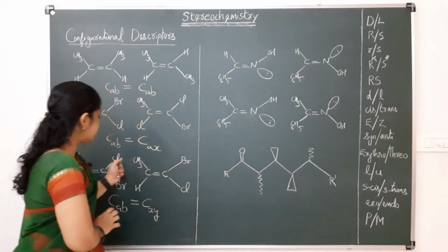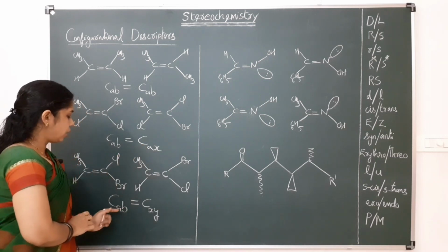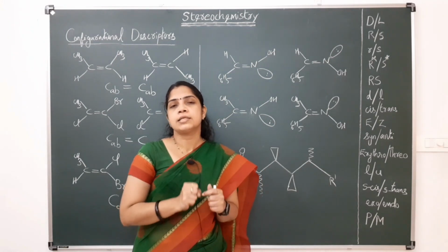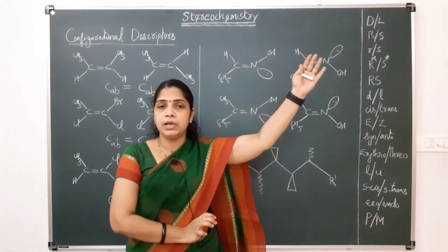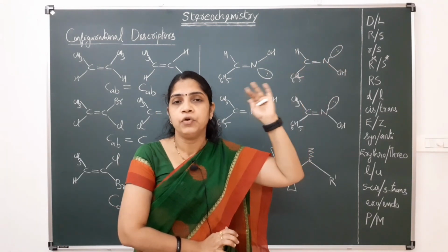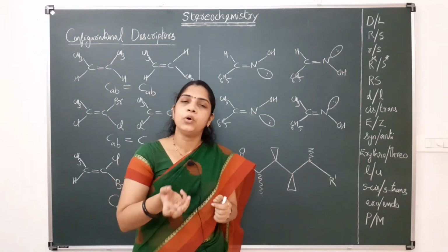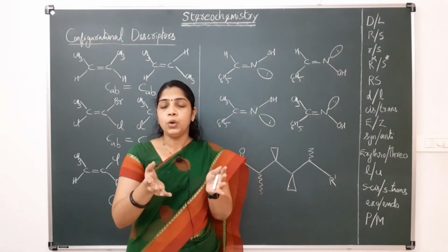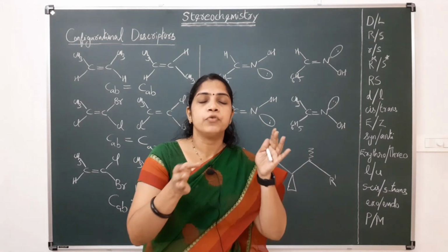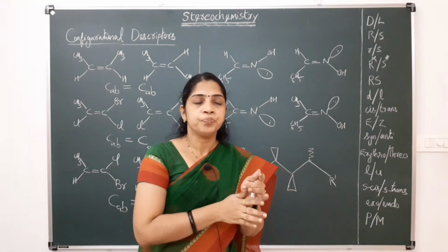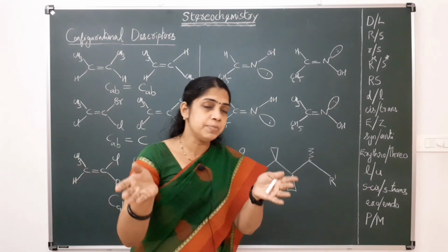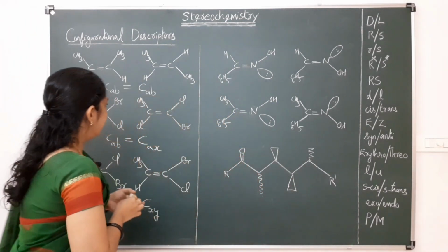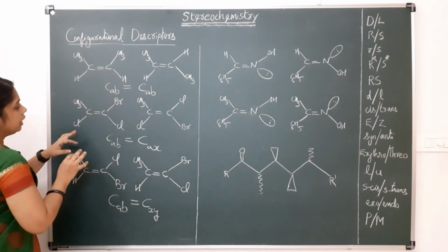In the case of these systems, CAB double bond CAX or CAB double bond CXY, we have to prioritize the groups, similar to what we did in R and S nomenclature. After giving priority 1 and 2, if the priority 1 groups are on the same side, we have to give the configuration